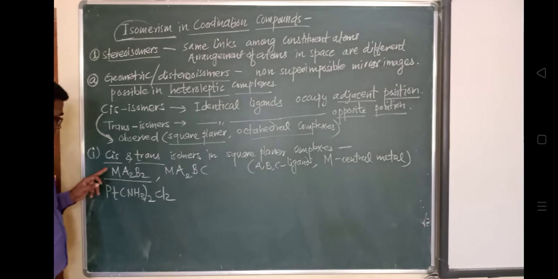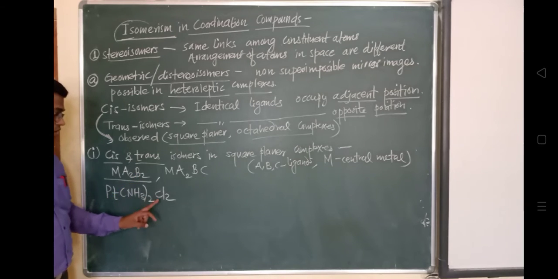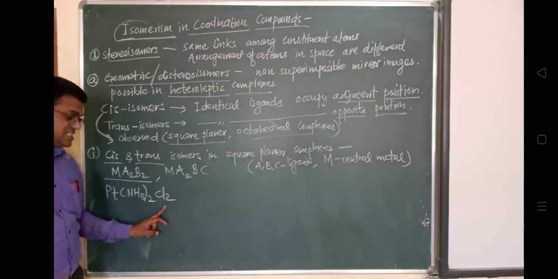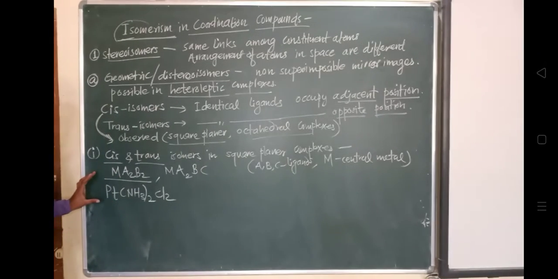M is platinum, A2 is ammonia, NH3 two times, and B2 is chlorine, that is chloride, Cl2. So this is cisplatin, an MA2B2 kind of isomer. Now we have to see its cis isomer and trans isomer.